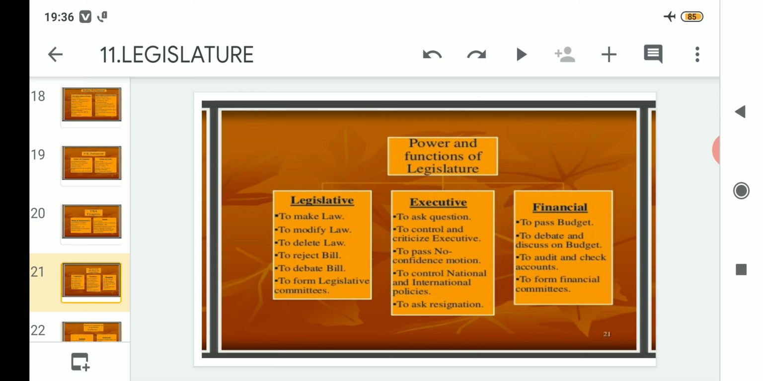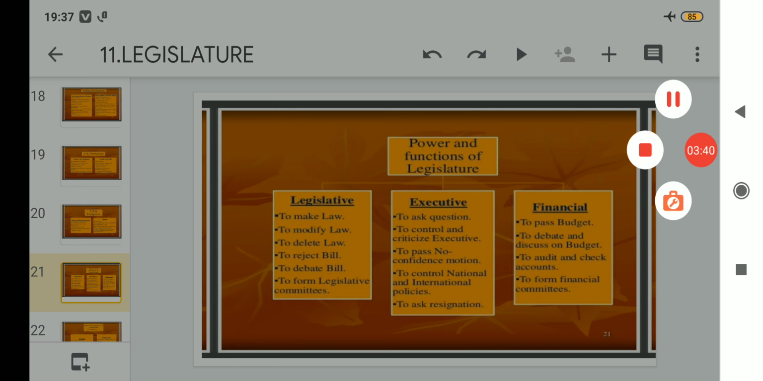which is number 1, they can make law, they can modify law secondly, and thirdly they can delete law also if they are not satisfied. And in terms of bill, they can reject the bill also, and they can have a debate over the bill also. And last but not the least, they have the power to form legislative committees. Now moving on to the next part, that is the second organ, that is executive.